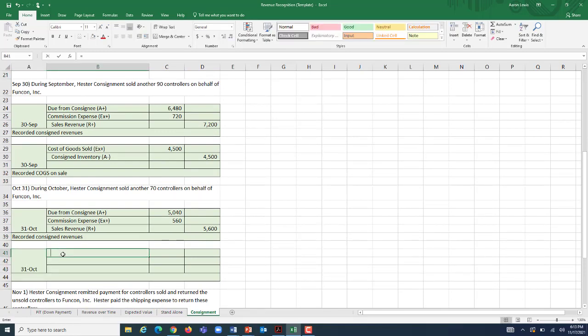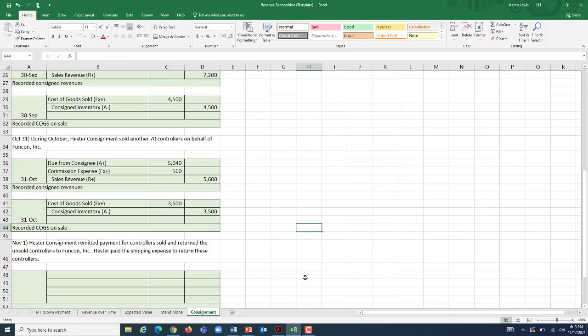Still the same setup. It is a debit to cost of goods sold over a credit to consigned inventory, found by taking the number of units that have been sold on our behalf and multiplying them by our basis. And our basis on these units throughout this whole problem has been $50. That's how much we spend to manufacture each one of these, which means that Hester gets to recognize $3,500 worth of cost of goods sold during the period and reduce their consigned inventory by that same amount when, one last time, they recorded their COGS on sale.